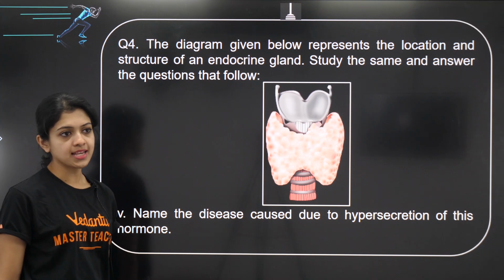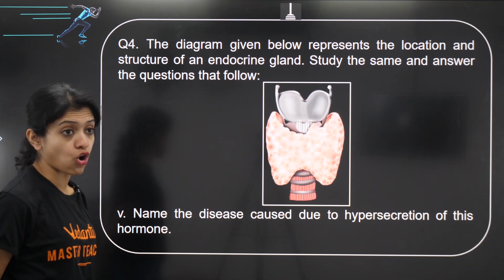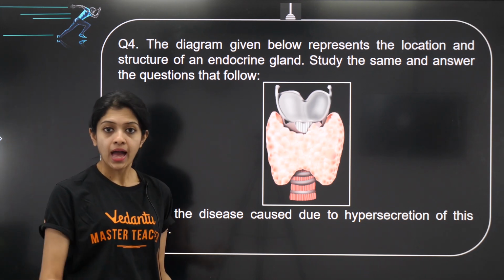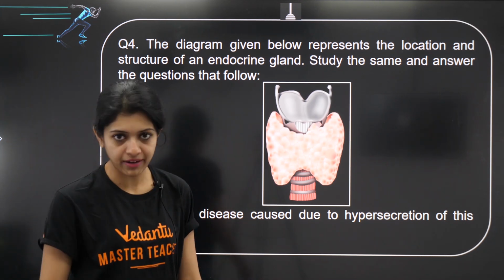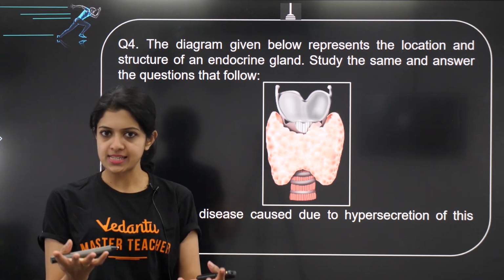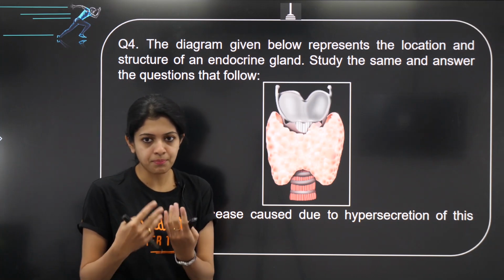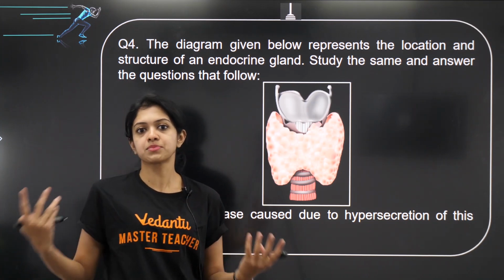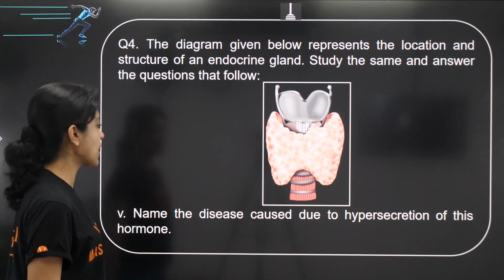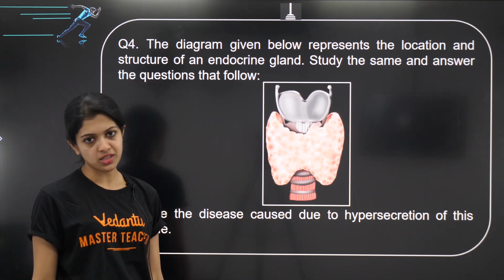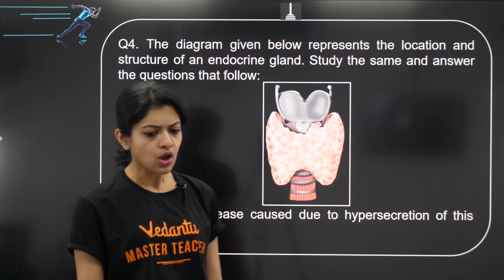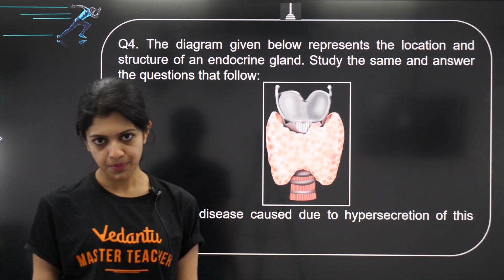And the last question for this, name the disease caused due to hypersecretion of this hormone. What is hyper? Hyper is extra or over secretion. Hypo is under secretion. Hyperactive will give you that idea, right? A person who's overly active is described as hyperactive. Similarly, hypersecretion is over secretion. What do you think would be the answer to this question? If there is too much secretion of thyroxine hormone, what could be the disease that is caused?